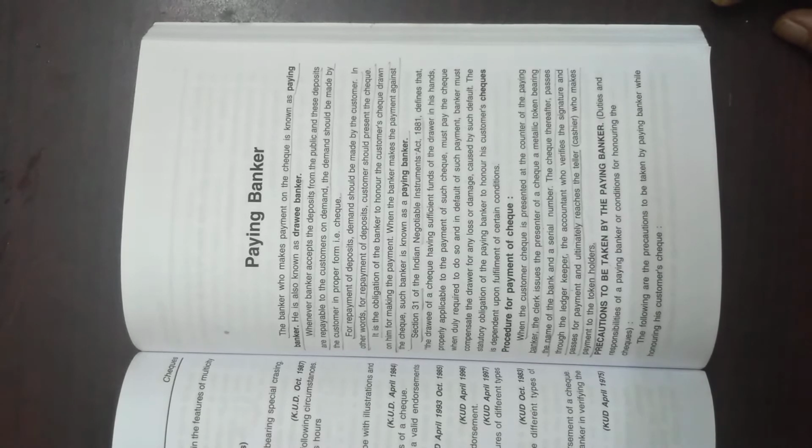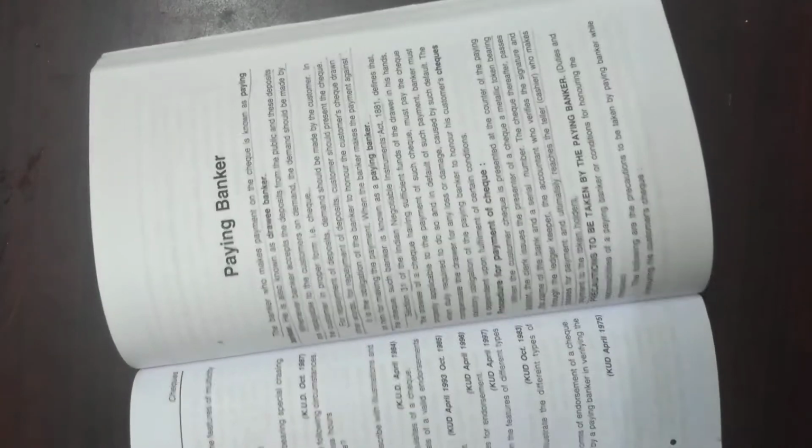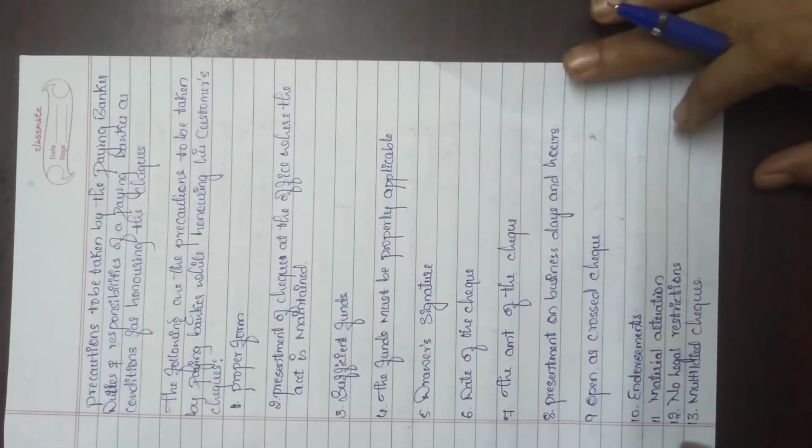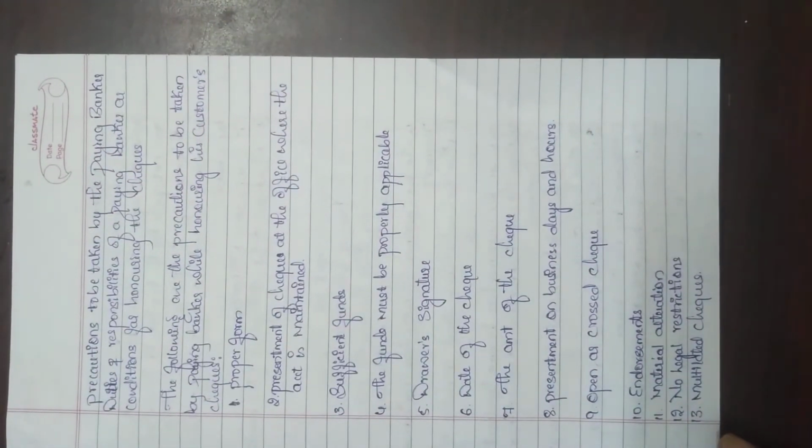Certain precautions have to be taken by the paying banker. So what are those precautions? We will see here. So first one, proper form. When the customer presents the check for payment, it should be in a proper form. It should contain the name, details, date, and whom to pay, account number, everything. It should be in the proper form.